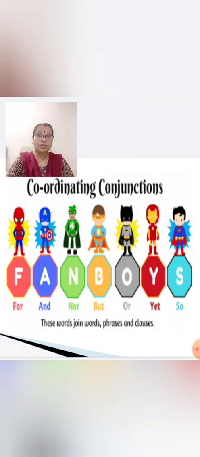F stands for for, A and, N nor, B but, O or, Y yet, S so. So what do these words do? They join words, phrases and clauses. So you will remember that these words are the coordinating conjunctions which join two main clauses and make a compound sentence. Very easy, isn't it?